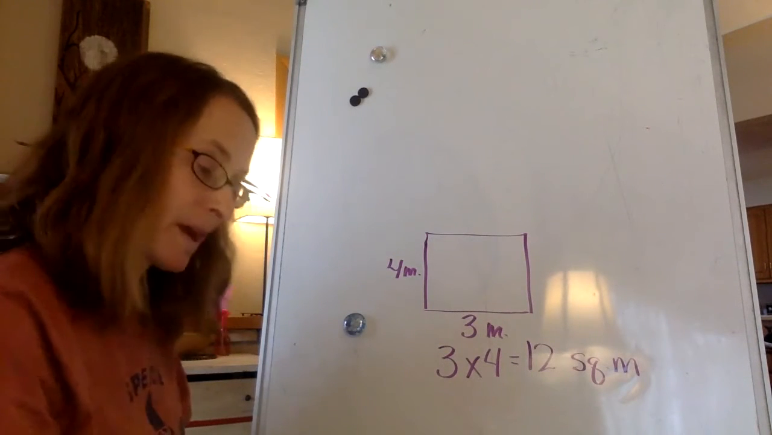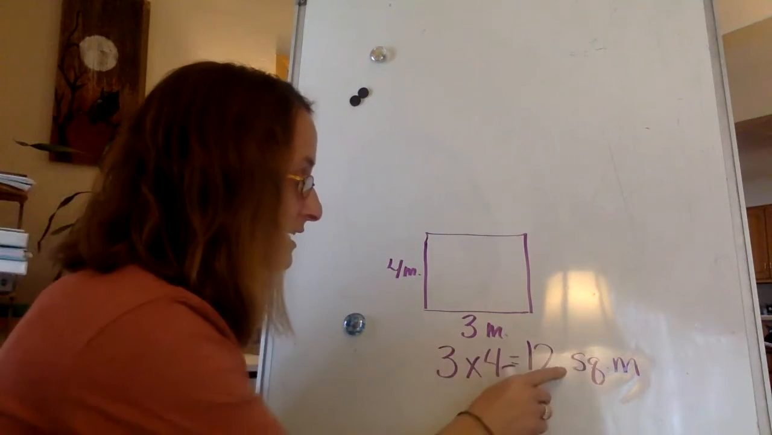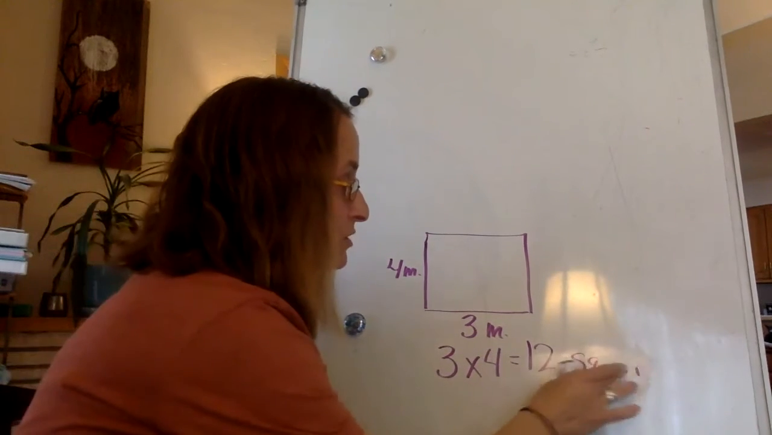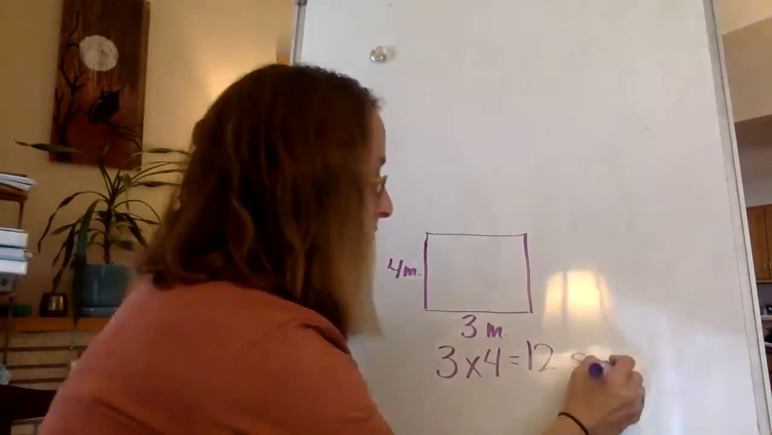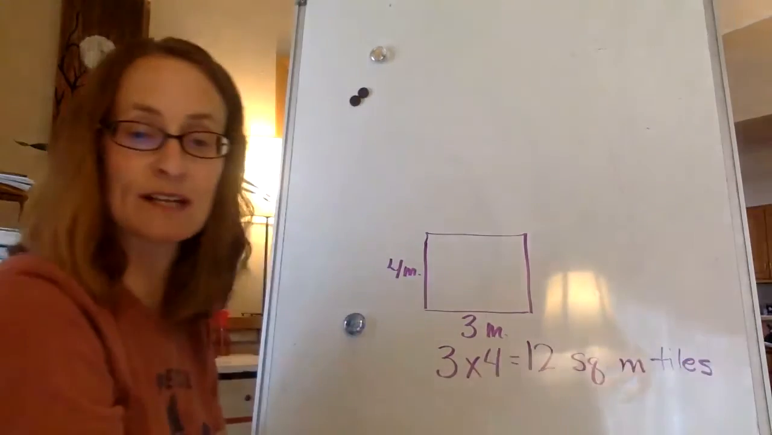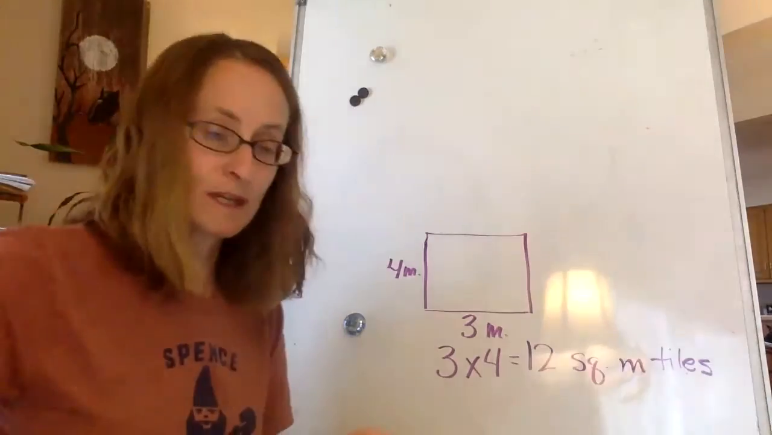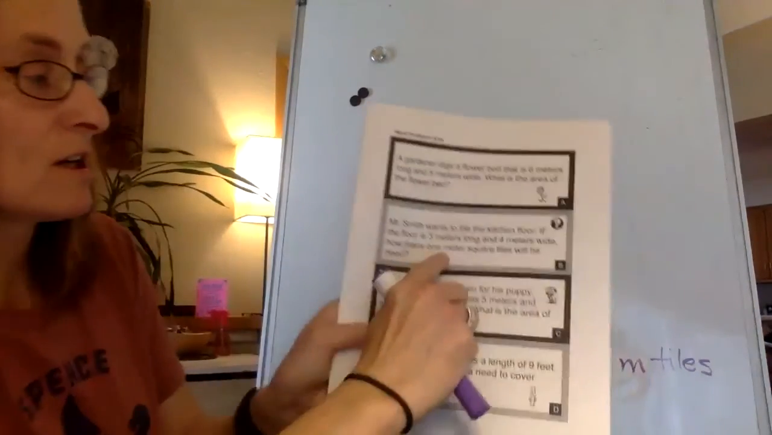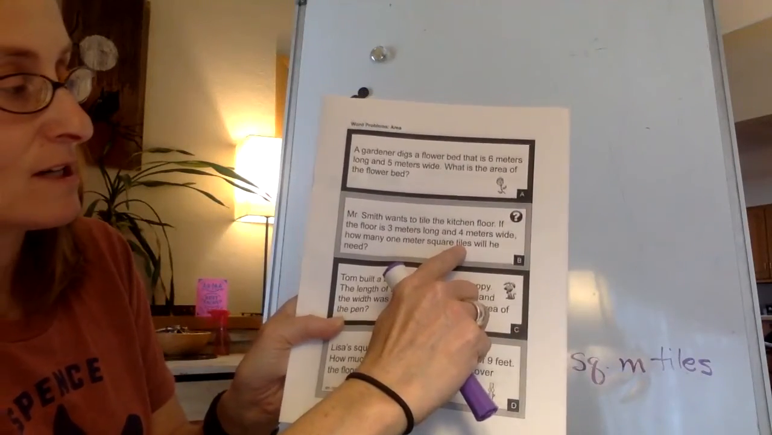Okay, but it says how many 1 meter square tiles. So you can take this off. You can do 12 square meter. Actually, put it back on tiles because that's what the question is asking, okay? So I want you to give those a whirl. Make sure you're paying close attention to what you want your unit of measurement to be, all right?